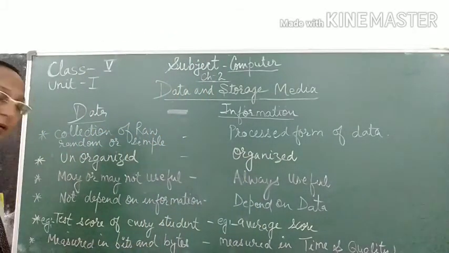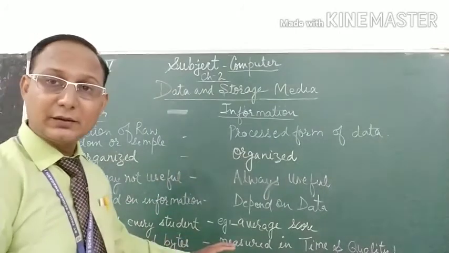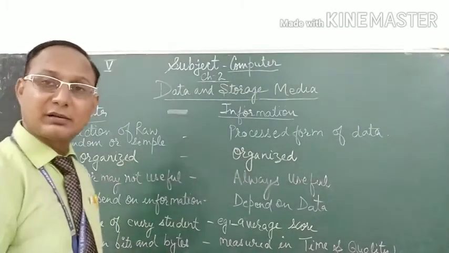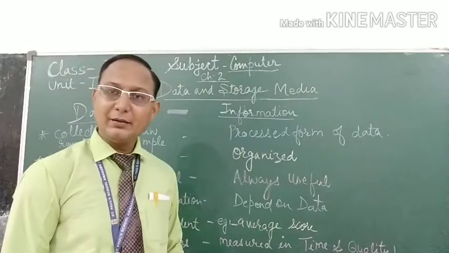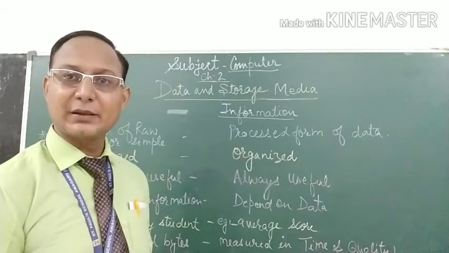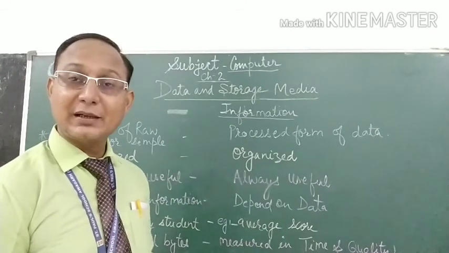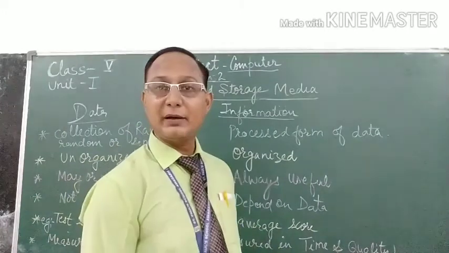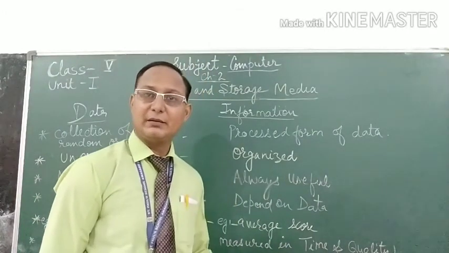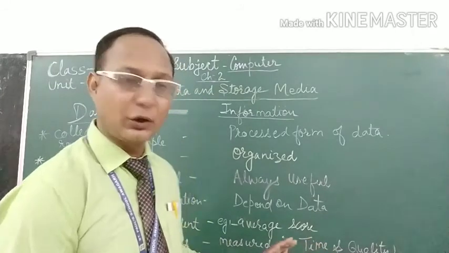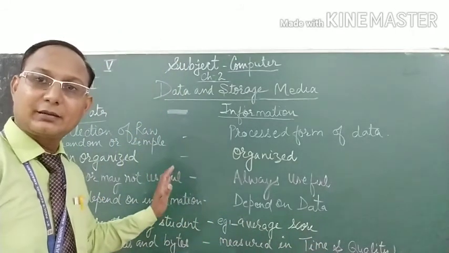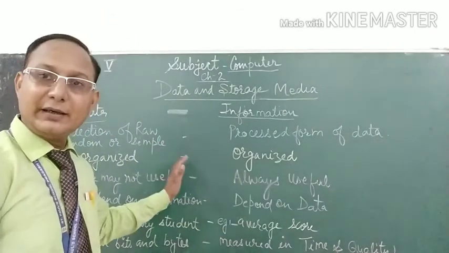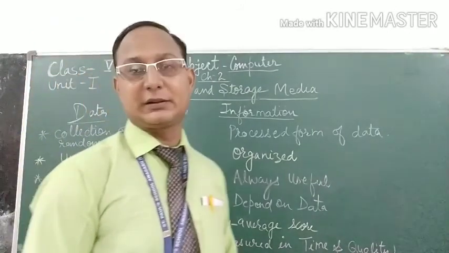Now we see how data and information are measured. Data is measured in bits and bytes, whereas information is measured in standard, meaningful units. It is measured in time and quality. So I hope it is easy and also clear to you how data and information are slightly different from each other. Okay, students?